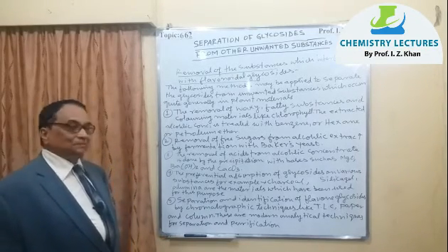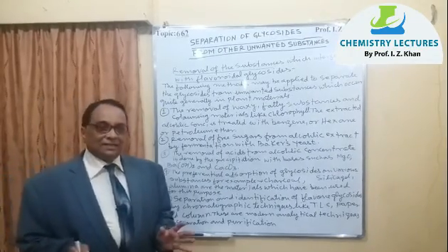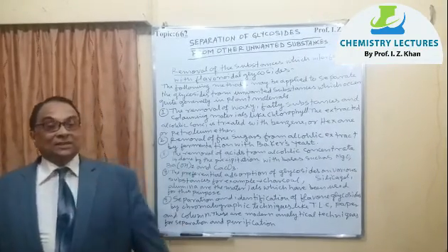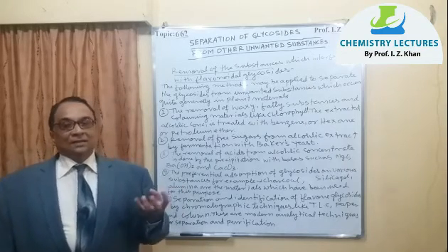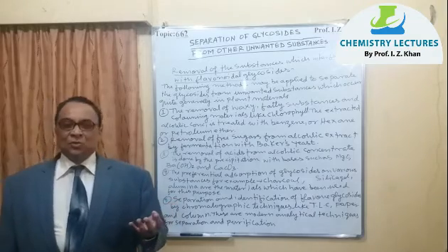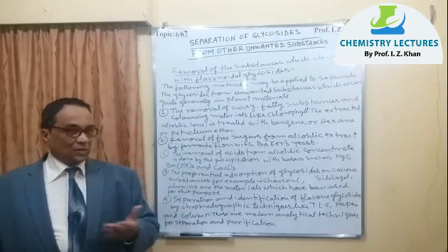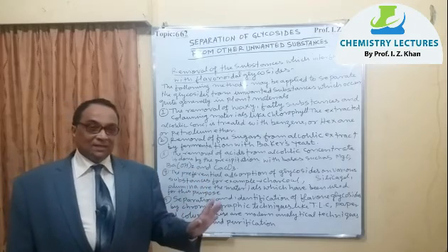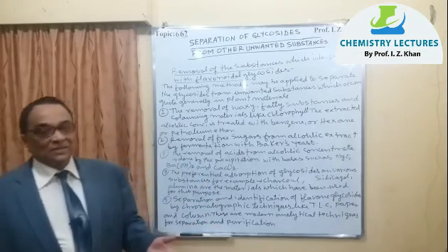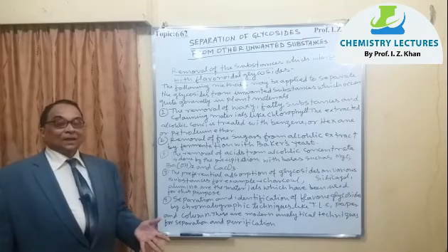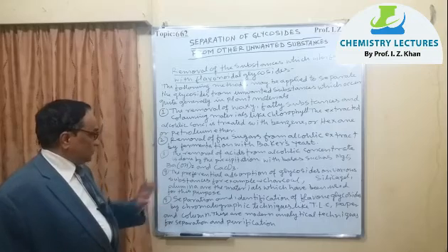Now number four, the preferential adsorption of glycosides on various substances. For example, charcoaling, as I have already told you. Whatever remains in traces, now we have to go for various types of adsorbent that will adsorb the very minute traces of colors. I have already told you how to do the charcoaling and how to prepare the charcoal bed. Preferential treatment means we will go for chromatographic technique. So that is used for this purpose.